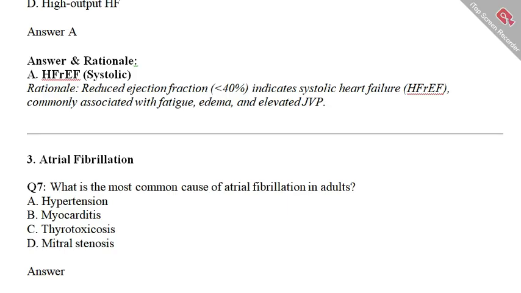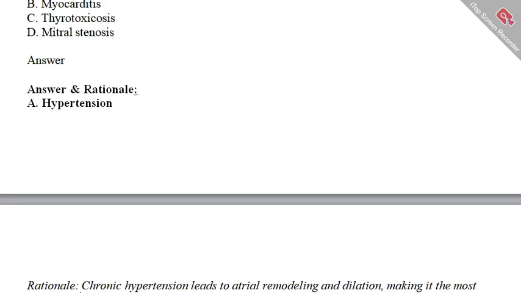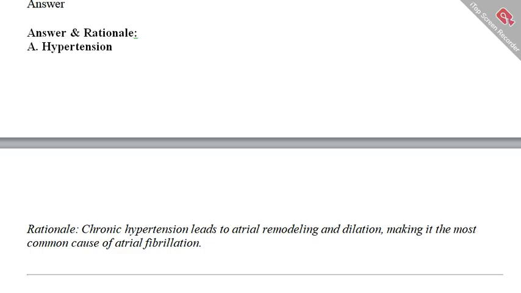So if you want to go for option A, which is hypertension, your answer is 100% correct. Why is option A the correct answer? Because chronic hypertension leads to atrial remodeling and dilation, making it the most common cause of atrial fibrillation.